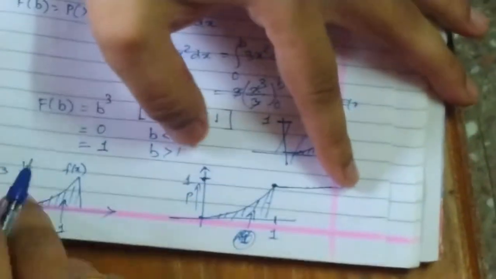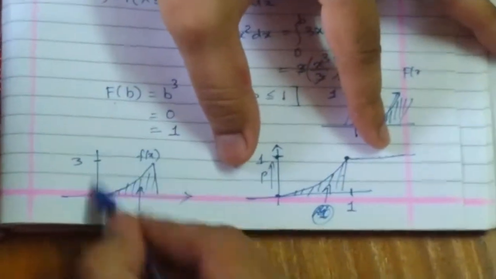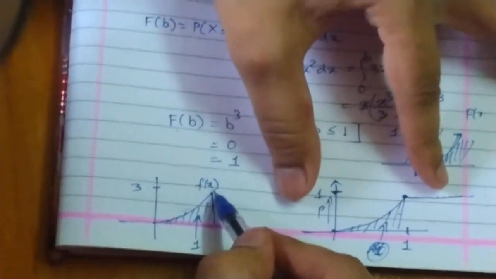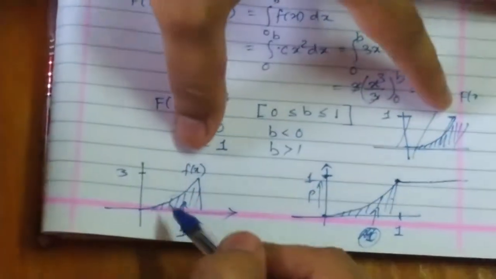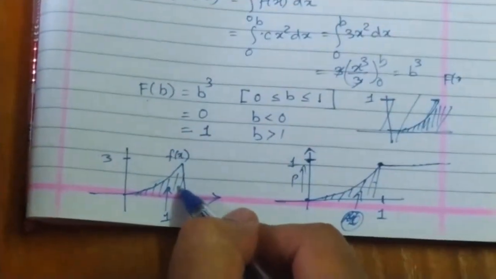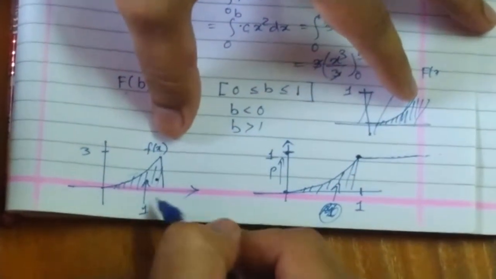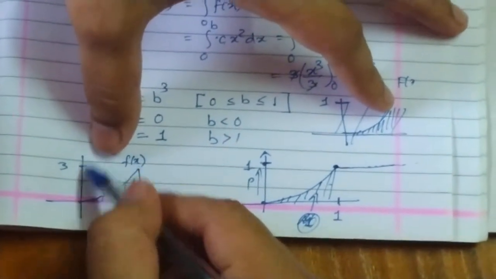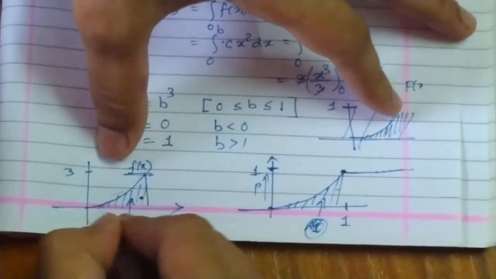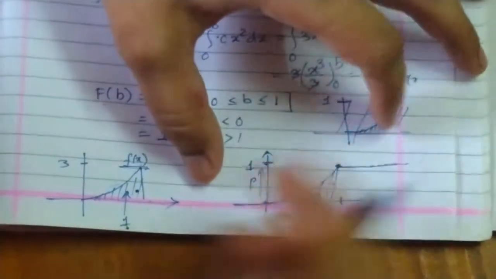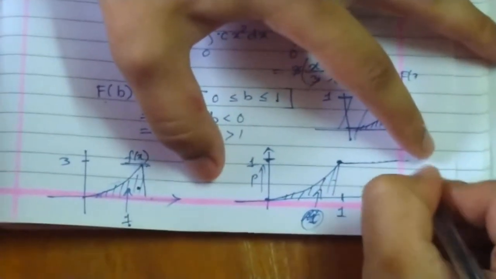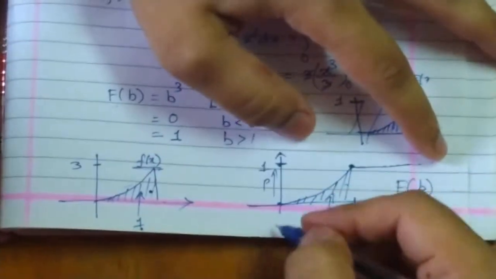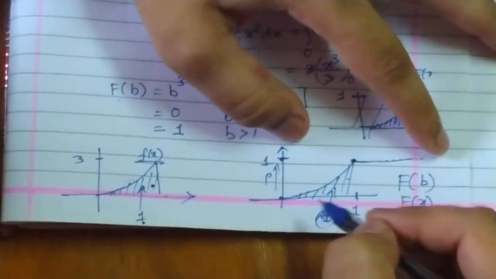Once again, I'll repeat this graphical representation. When I plot a probability density function, it is simply a plot of the given f of x. The area under the curve gives our expected probabilities. The total area under the curve is always 1. Along the vertical axis, we are plotting the values of f of x for the values of x. In the case of capital F of b, or capital F of x, what will happen? We plot probabilities along the vertical axis.